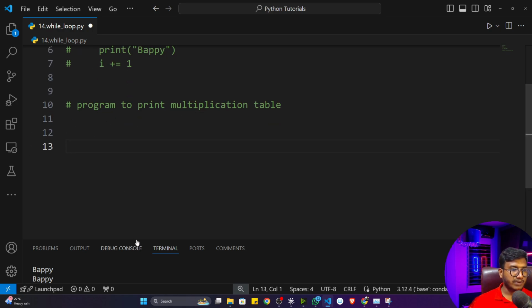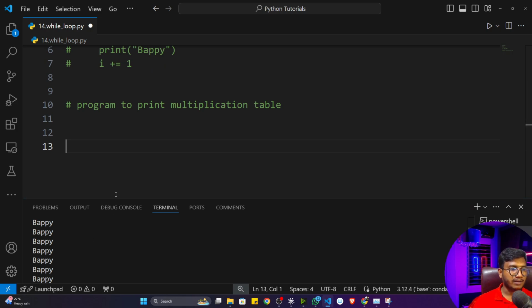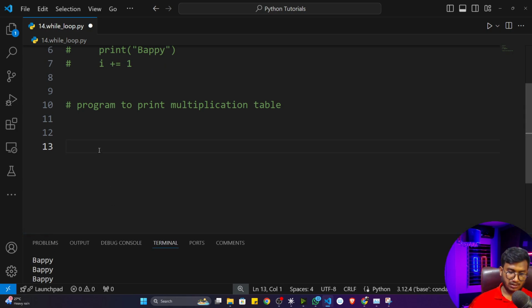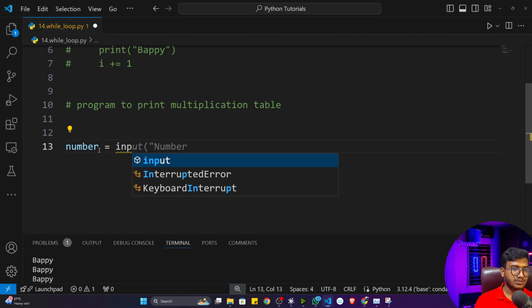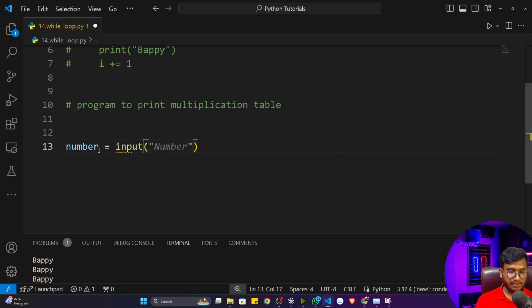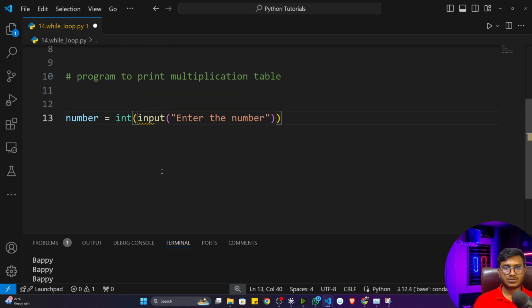To write this program, first of all I have to take one input from the user. I already told you, so let's take the input. I'll store it in the number variable, and here I'll use the input function. Inside that I'll give a message, enter the number, and I will convert this data to integer format, because by default it is going to be a string. Now if I print this number, you'll see this code will work fine.